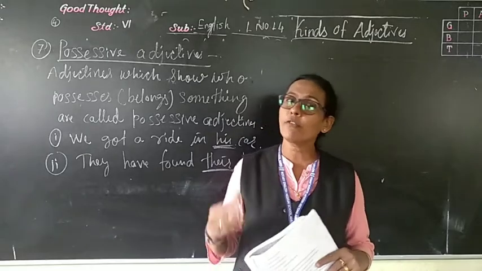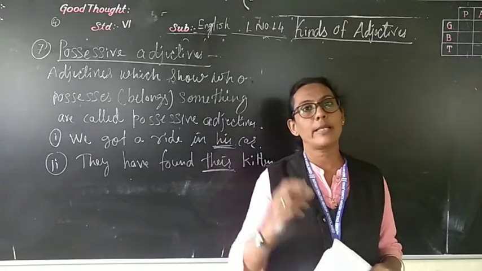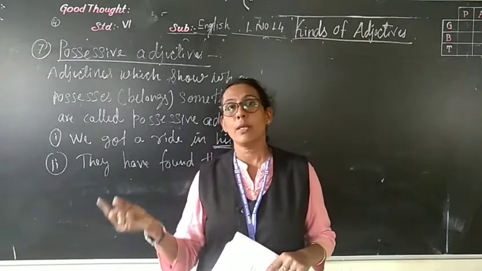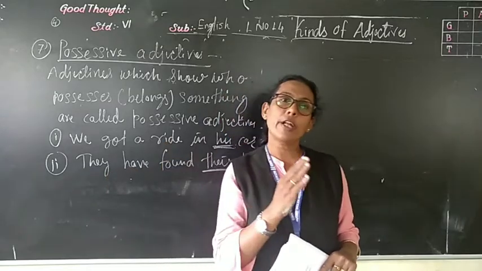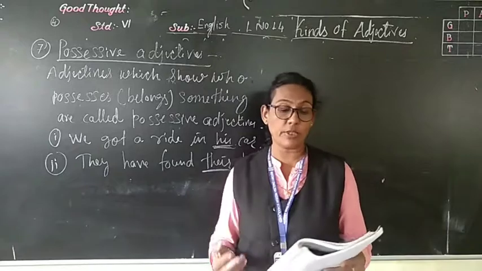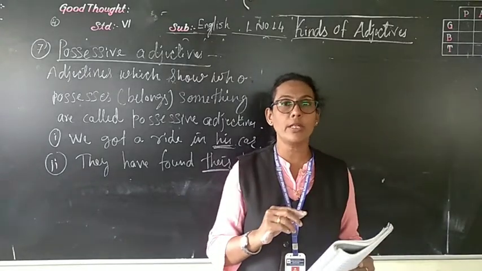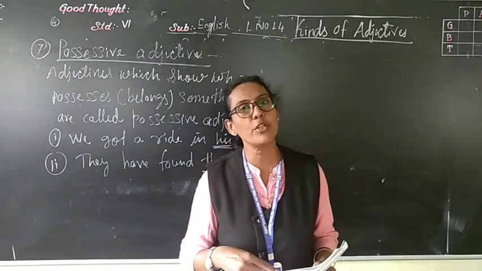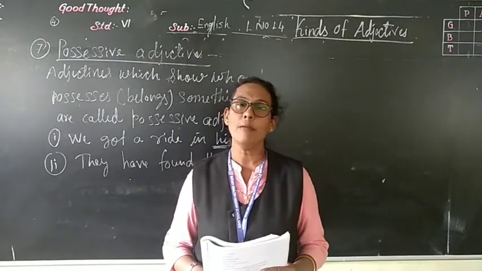And we have seen the difference between interrogative pronoun and interrogative adjective, and the difference between demonstrative adjective and demonstrative pronoun.